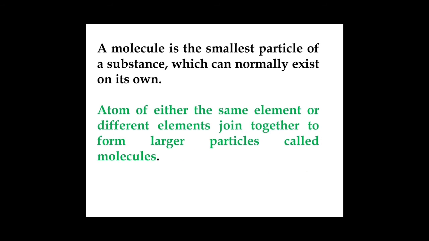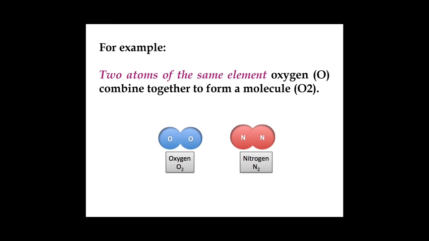Atoms of either the same element or different elements join together to form larger particles called molecules. So what we have discussed is that atoms combine to form molecules, and these may be atoms of the same element or atoms of different elements.